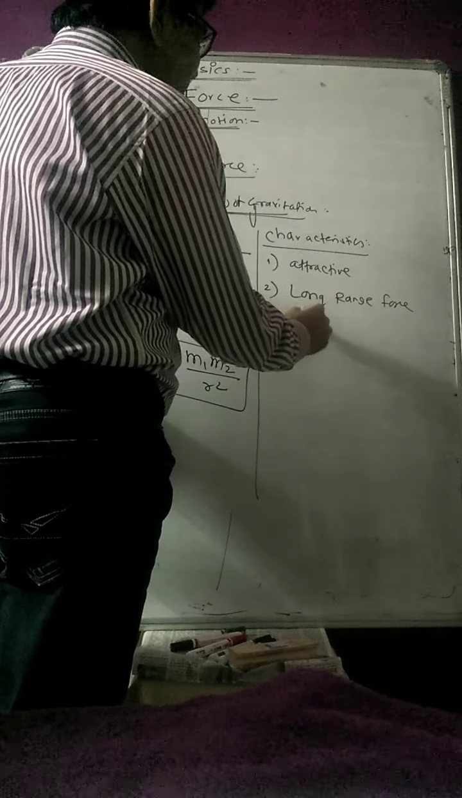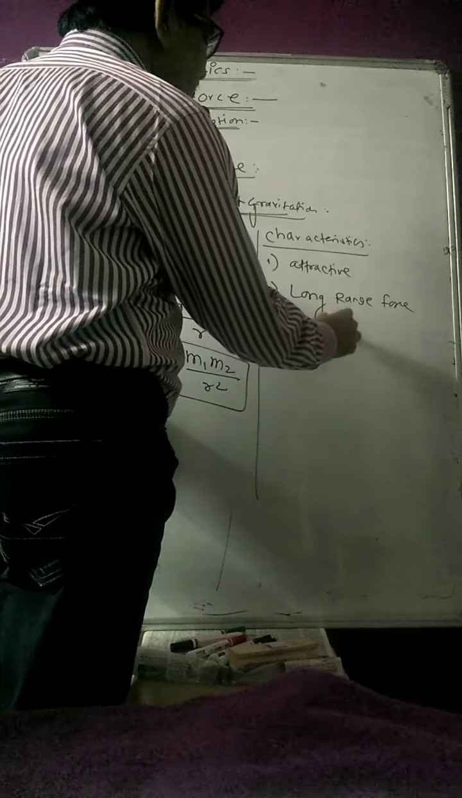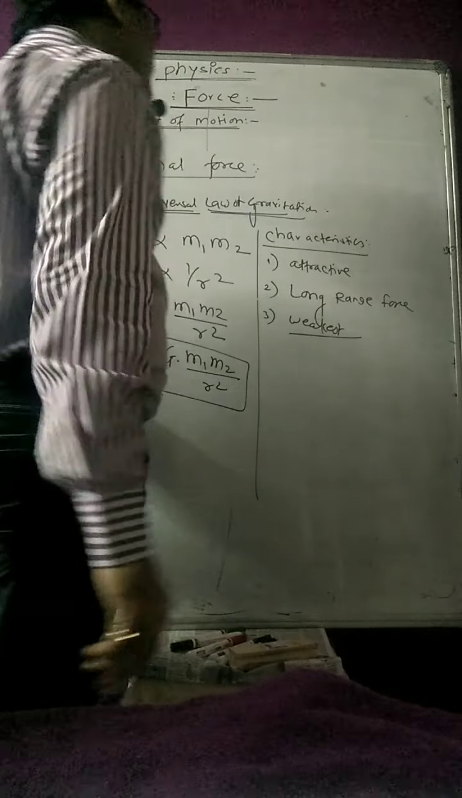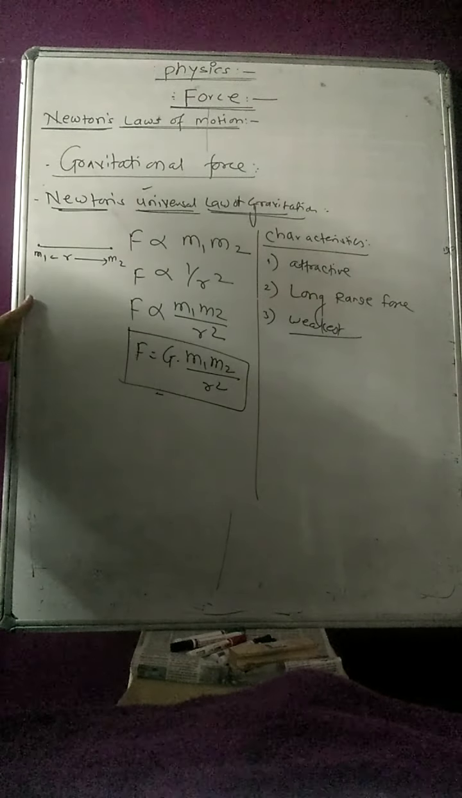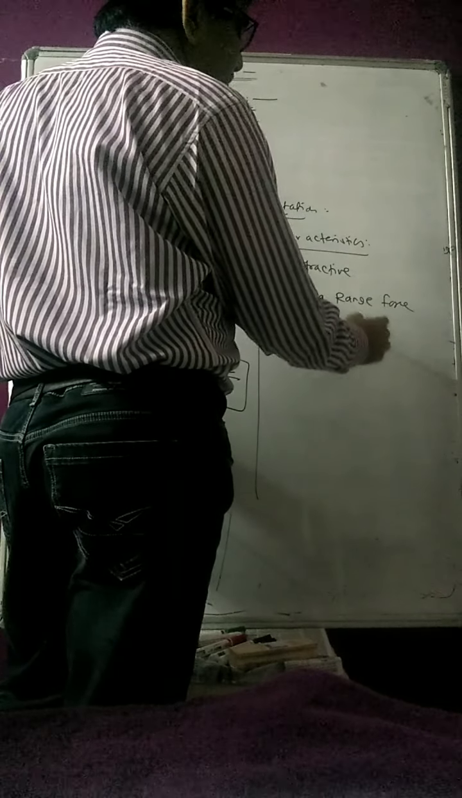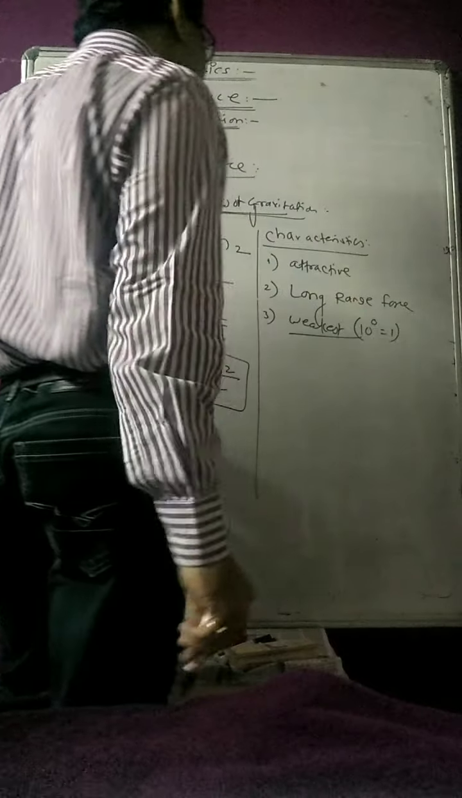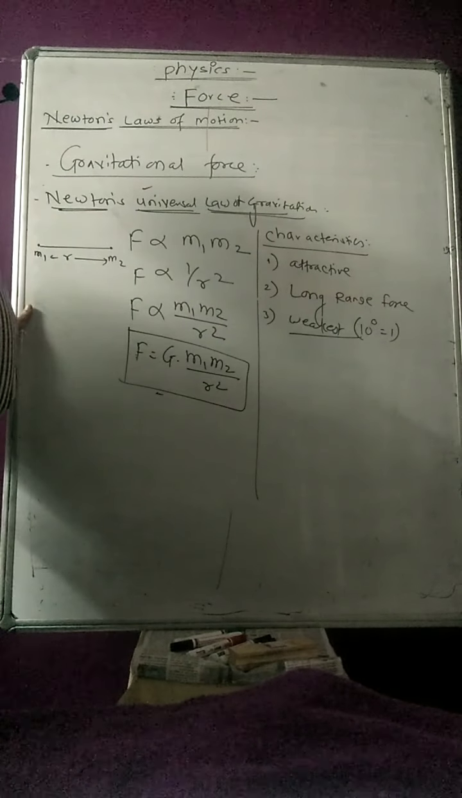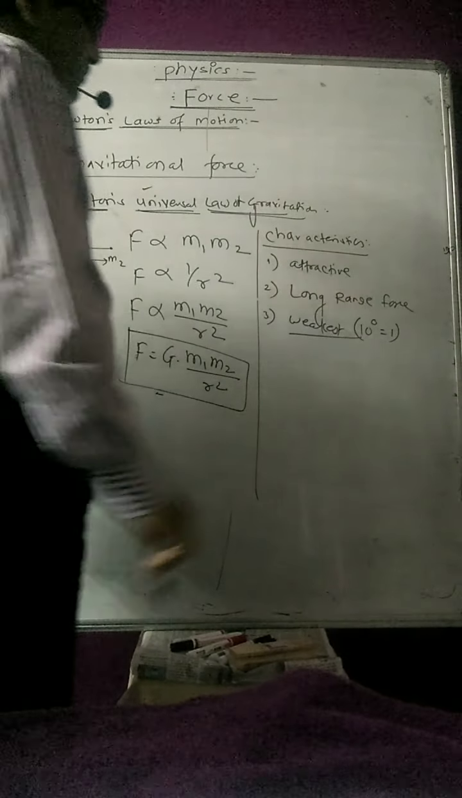This is the weakest force in the universe. Weakest force in the universe means the magnitude of that force you can consider to be 10 raised to 0, so that is 1. So that force is called the weak nuclear force.